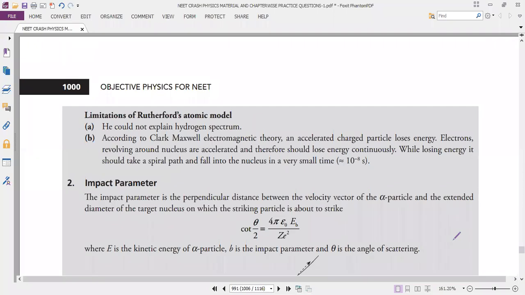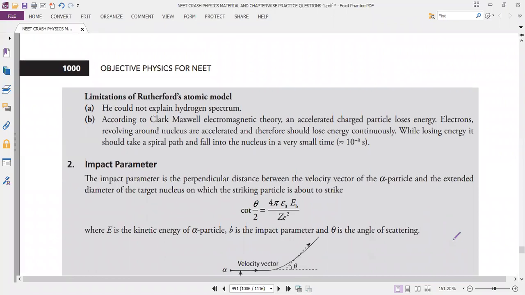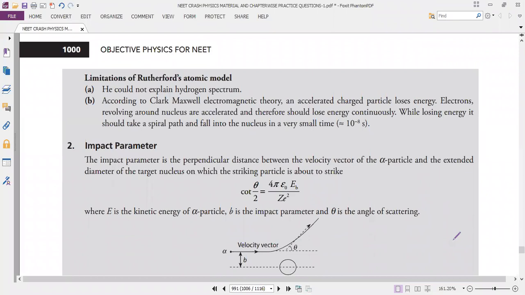And the limitations of the Rutherford atomic model. So what are the limitations? Limitations or drawbacks, both are the same. He could not explain the hydrogen spectrum. He only talked about alpha particle scattering, only the scattering area. He didn't explain the hydrogen spectrum. Next, related to electromagnetic theory, an accelerated charged particle loses energy. In this also, he didn't explain properly.